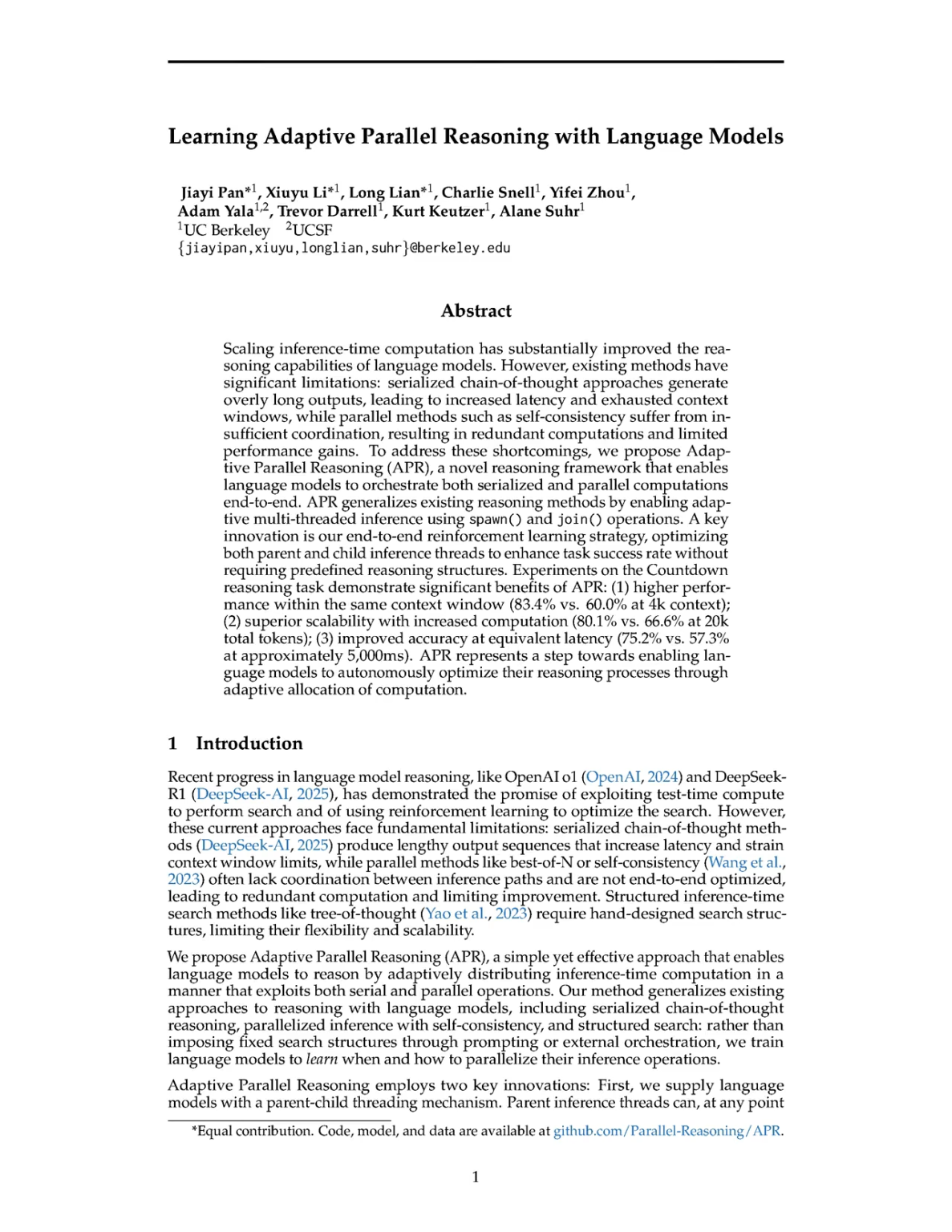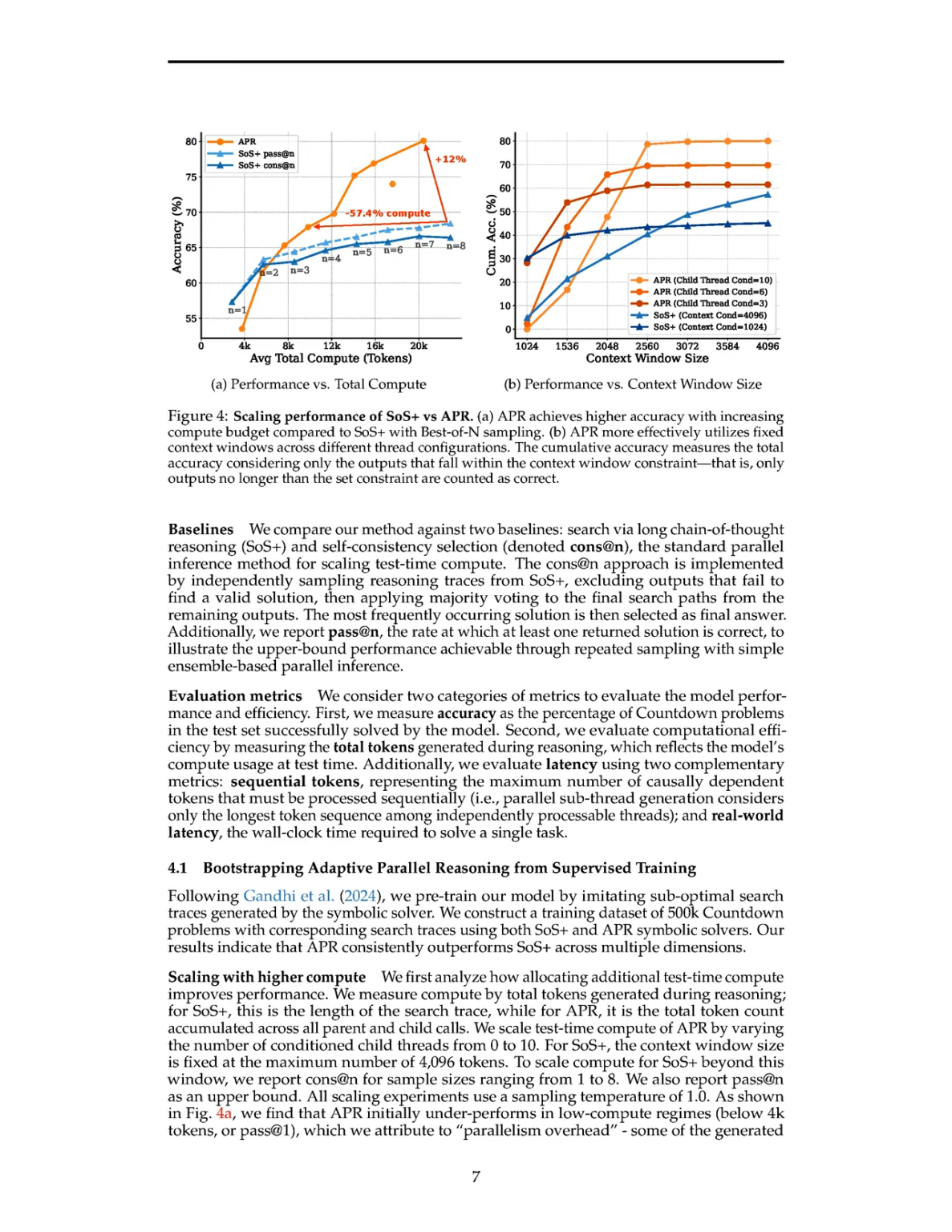The effectiveness of adaptive parallel reasoning, APR, was validated through experiments on the countdown task, where it was compared against baseline methods, specifically the serialized chain of thought reasoning, SOS+, and self-consistency selection, CONSA-10. The evaluation metrics used to measure improvement included accuracy, which was defined as the percentage of countdown problems successfully solved, and computational efficiency, assessed by the total tokens generated during reasoning.